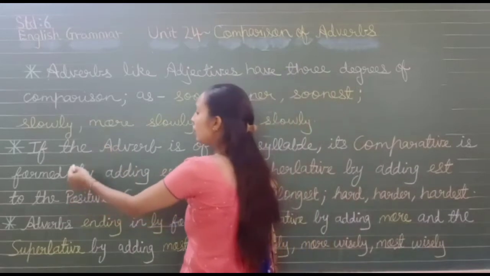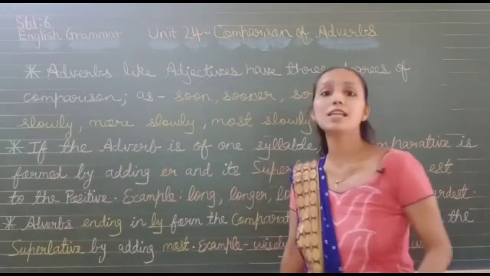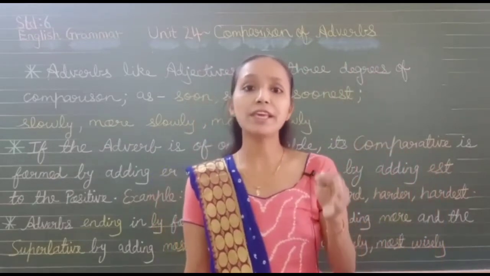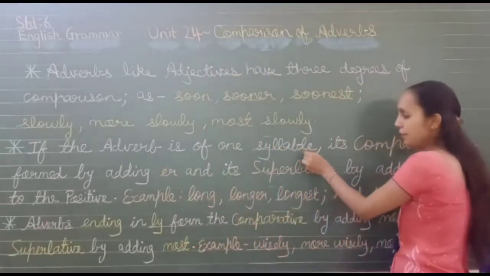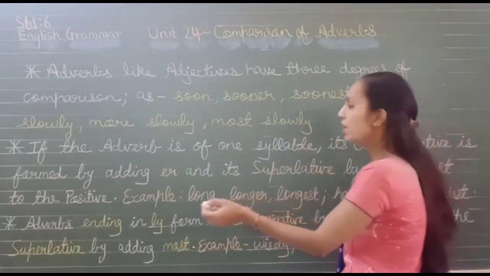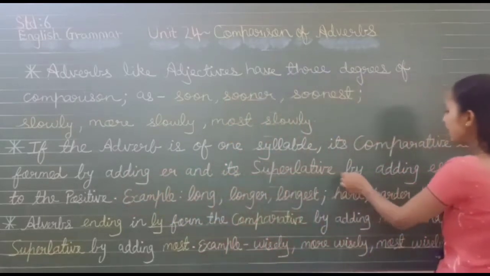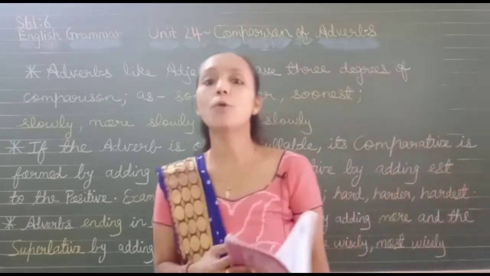The first rule is that if the adverb is of 1 syllable, I have already explained to you, syllable means the breaking of words, its comparative is formed by adding er, and its superlative by adding est to the positive.